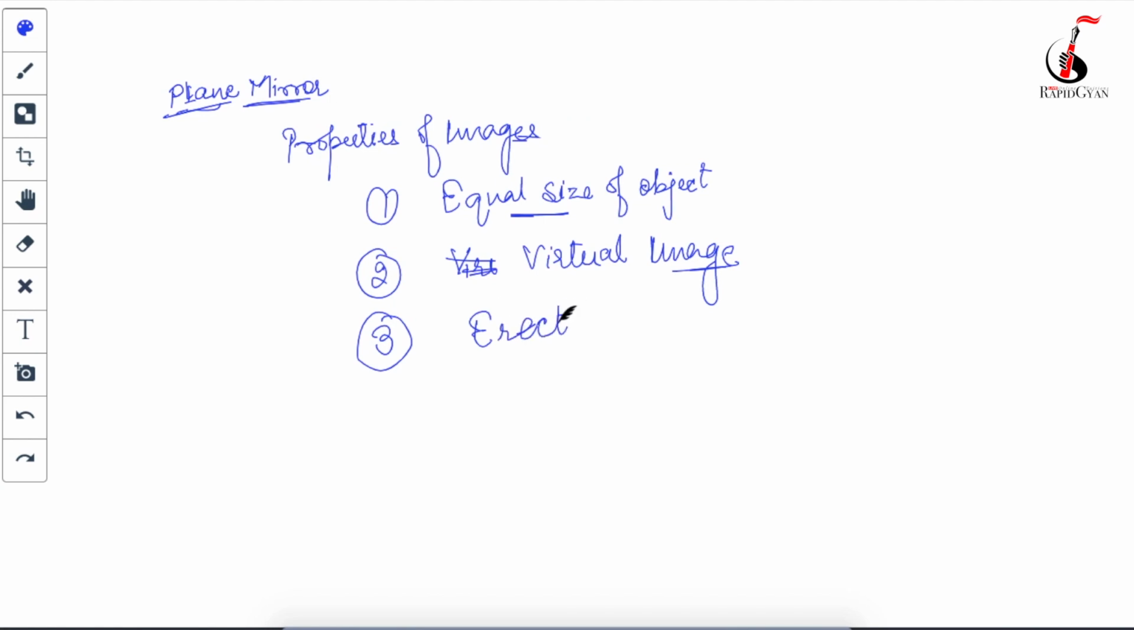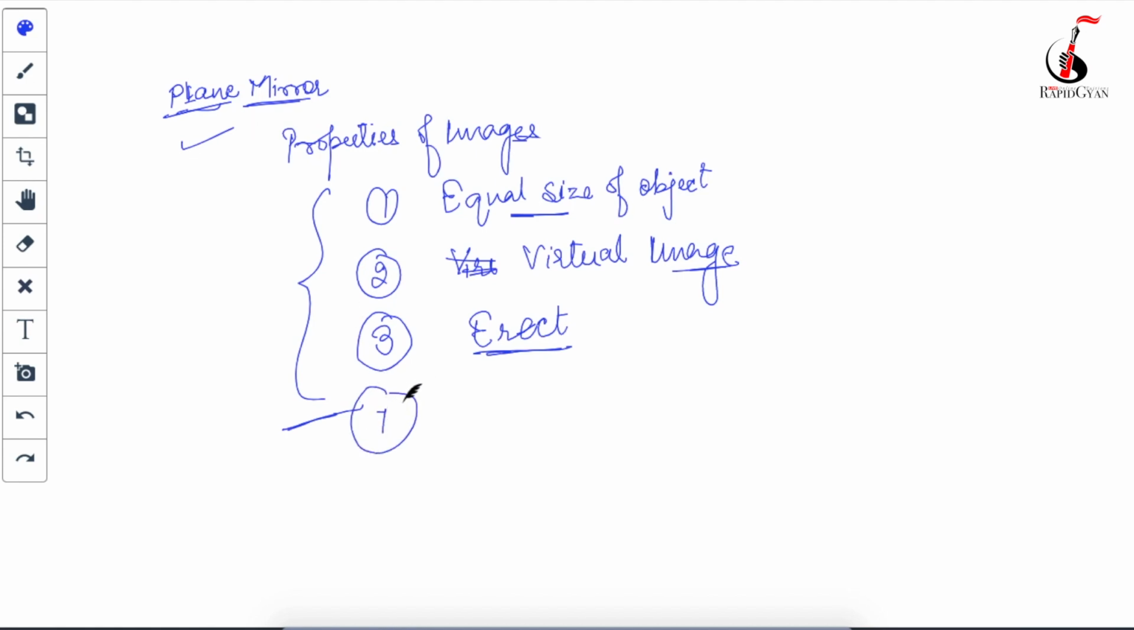Images are erect means the way the object is. Suppose you are standing and your face is up, so in the mirror also you will see that your face is up. It's not like your face is up over here and in the mirror you are seeing that your face is down. It's not possible. Okay, so that's what we call an erect image. These are the few properties which you will have to remember in an exam, if someone asks the question, what are the properties of images formed in a plane mirror? So simply write: those images are equal size, virtual image, erect image, and there is one more, guys,